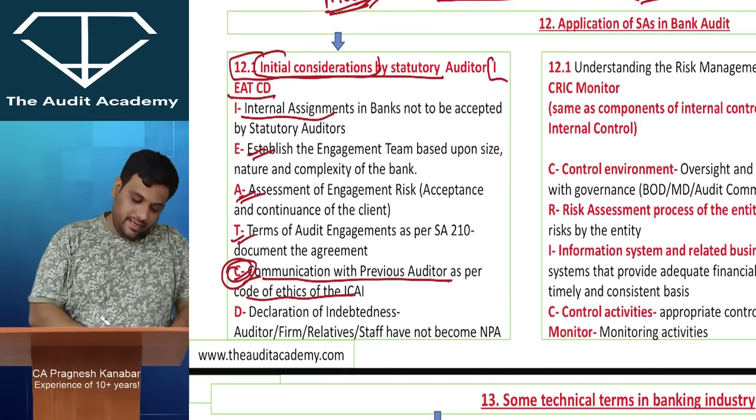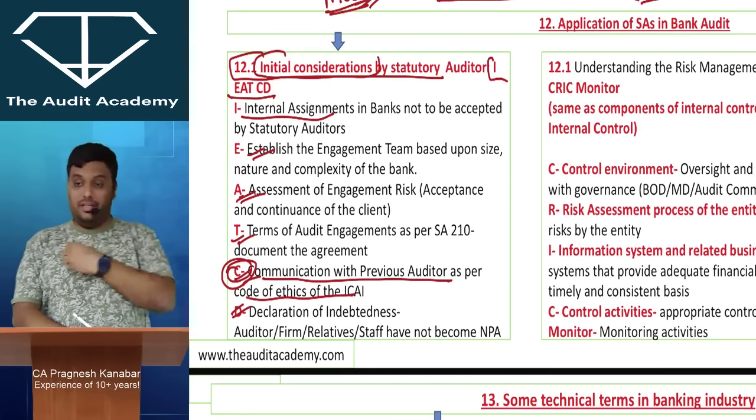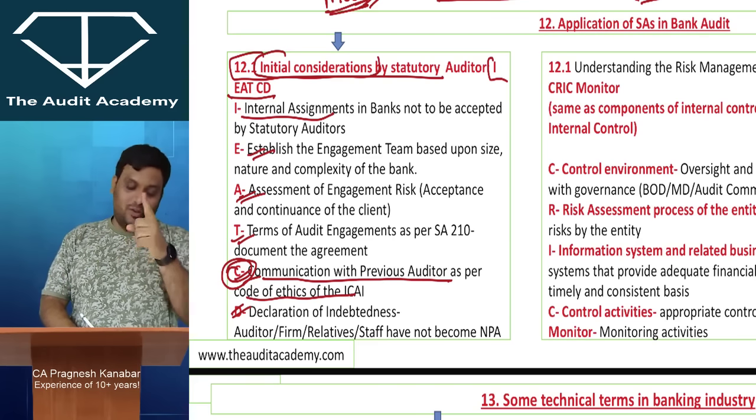And then D for declaration of indebtedness: the auditor has to submit a declaration that none of his audit team members, firm, staff, partners or relatives are non-performing assets.